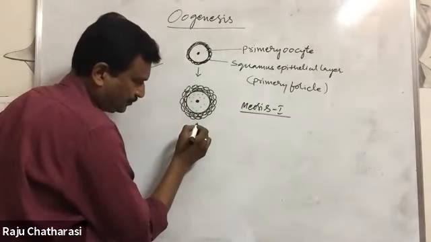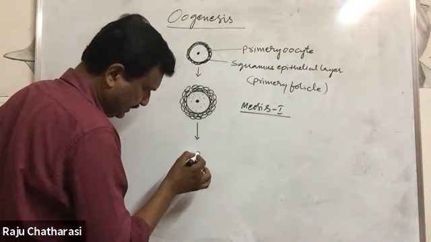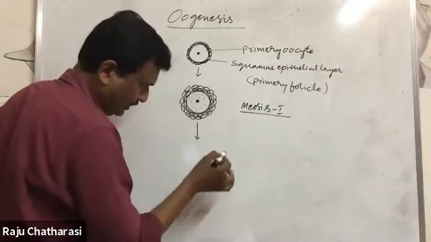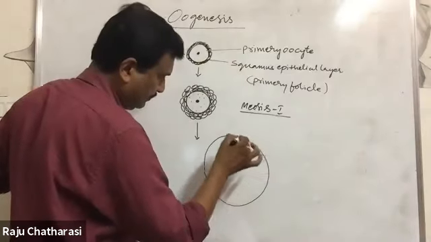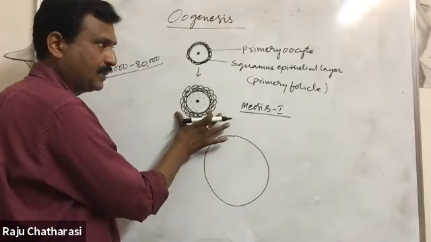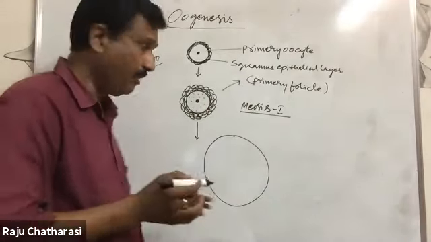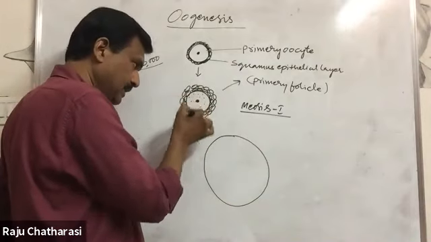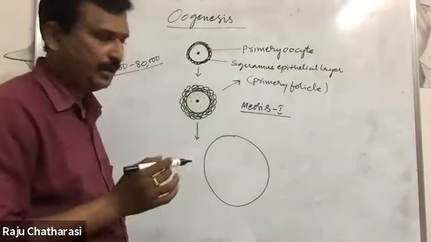Next, these layers will increase in number like this. Here it is primary oocyte only, and it is also called primary follicle. Follicle means along with these layers with primary oocyte, primary follicle.